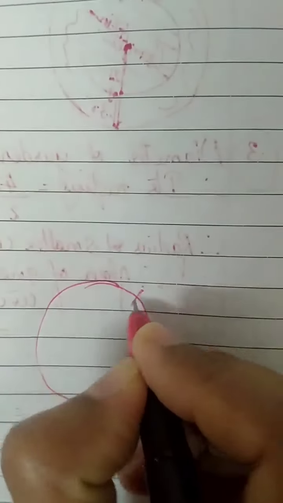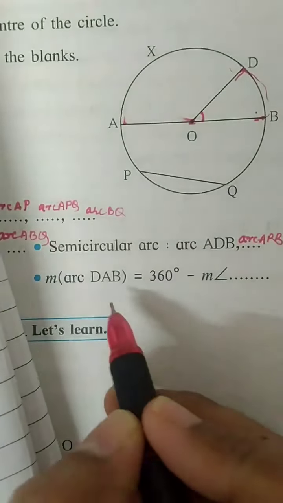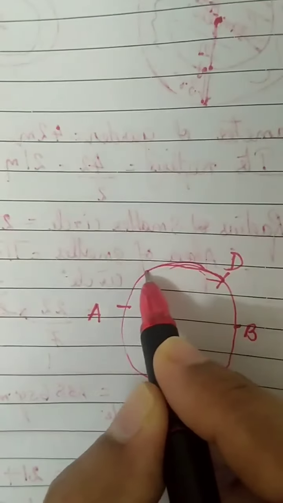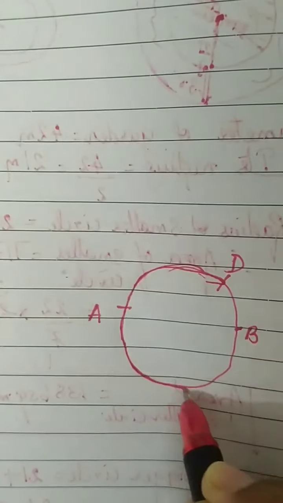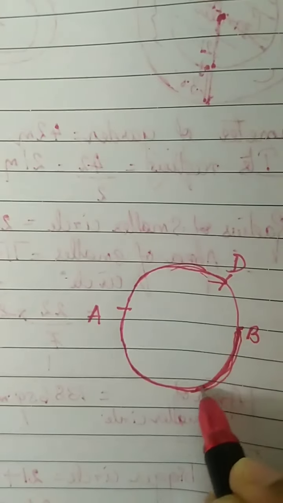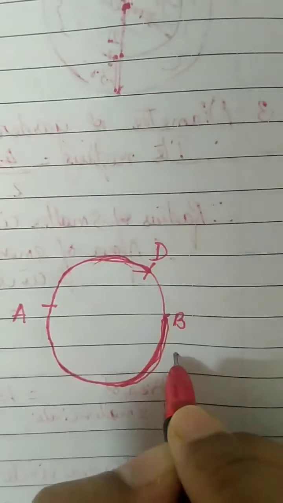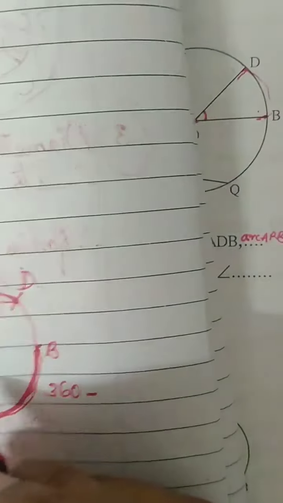DAB is here, D, then you have A here, and B is here. They are asking the measure of arc DAB, from D, A and B till this part. This will be 360, the whole circle is 360, minus, how much is remaining? Arc DB.